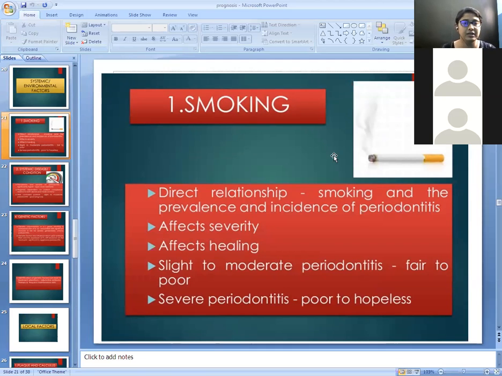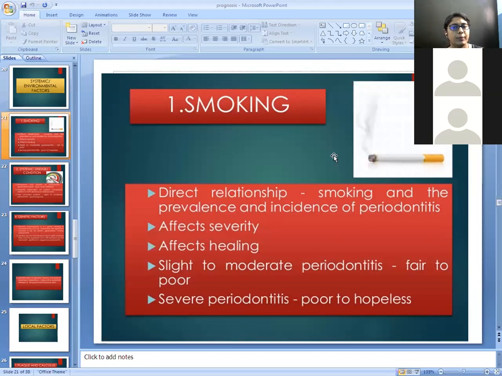So there are different effects of smoking on periodontitis. First one is on the etiology of periodontitis. Second one is the microbiology of periodontitis, and third one is the physiology of periodontitis. So there is a direct relationship between smoking and periodontitis. Smoking increases the prevalence of periodontitis. It also increases the severity of periodontitis.